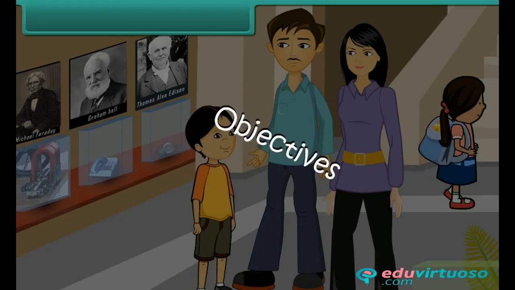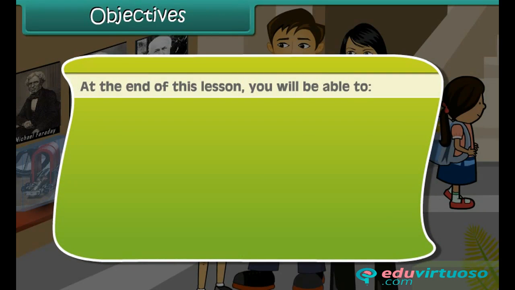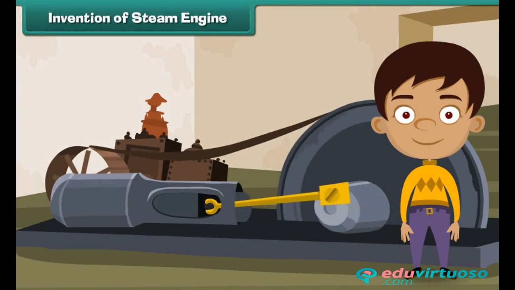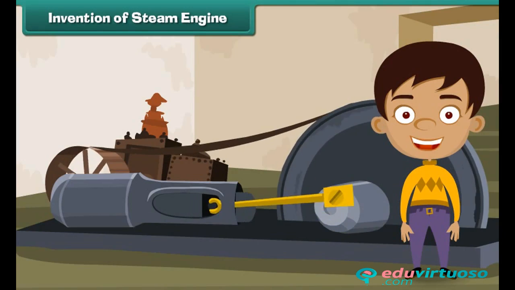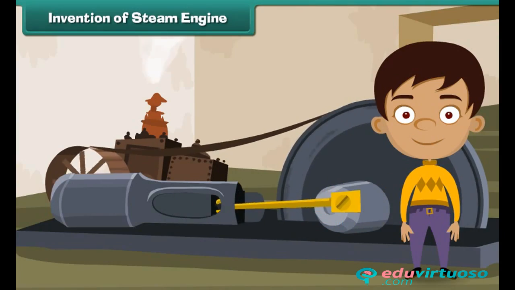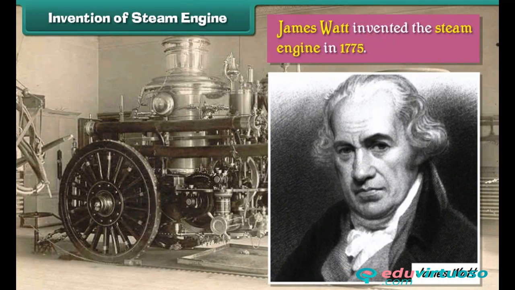Objectives. At the end of this lesson, you'll be able to name the inventors of some early inventions, list the working of the inventions. Invention of steam engine. A steam engine is a heat engine that uses steam as its fuel and derives power from it. James Watt invented the steam engine in 1775.